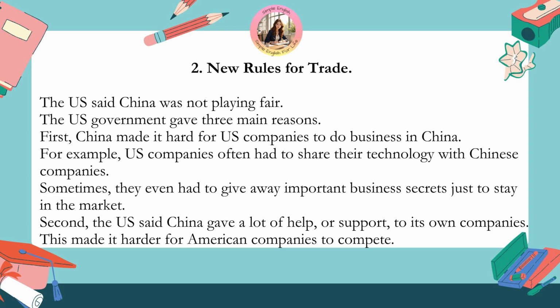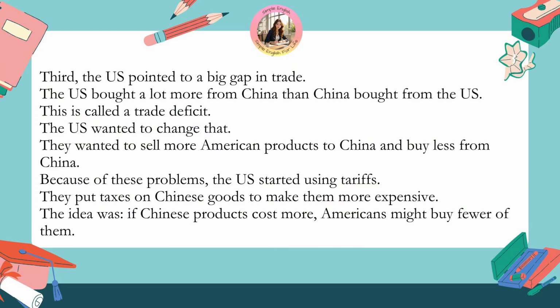Second, the U.S. said China gave a lot of help or support to its own companies. This made it harder for American companies to compete. Third, the U.S. pointed to a big gap in trade. The U.S. bought a lot more from China than China bought from the U.S. This is called a trade deficit. The U.S. wanted to change that. They wanted to sell more American products to China and buy less from China.